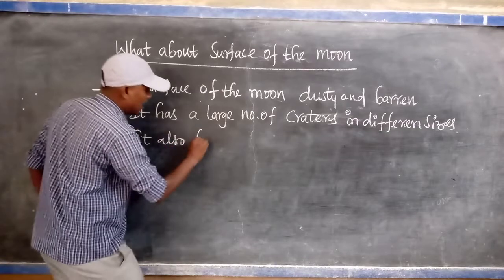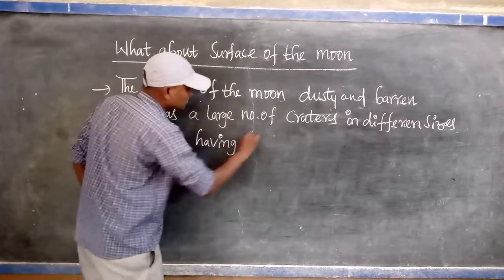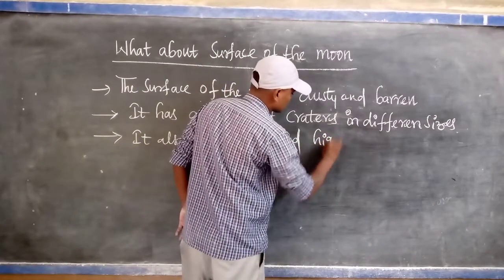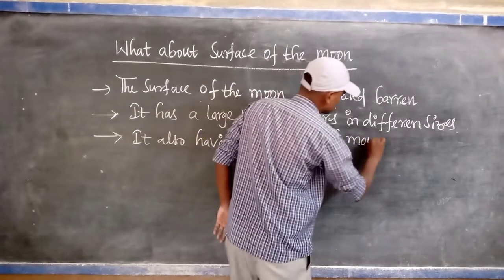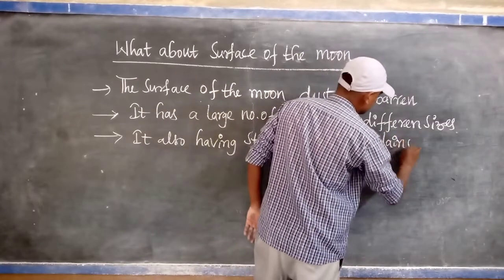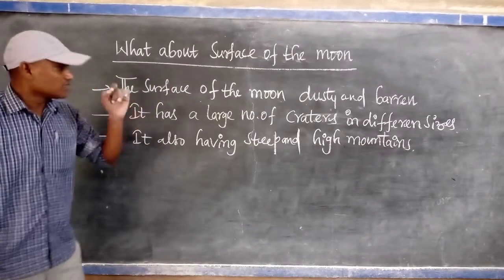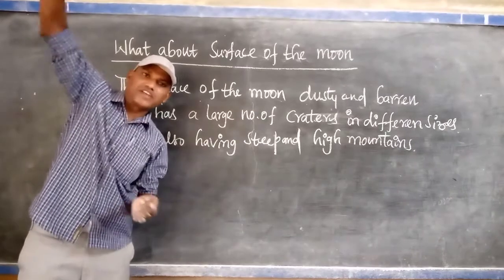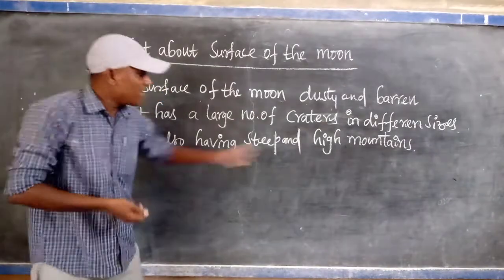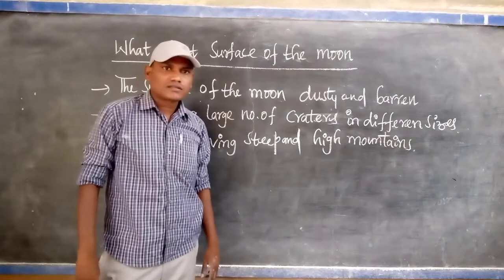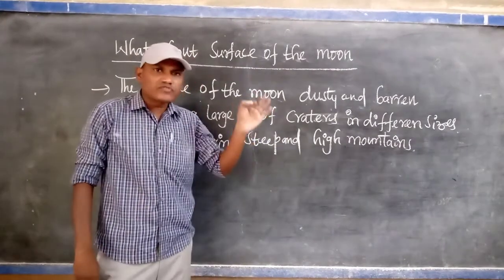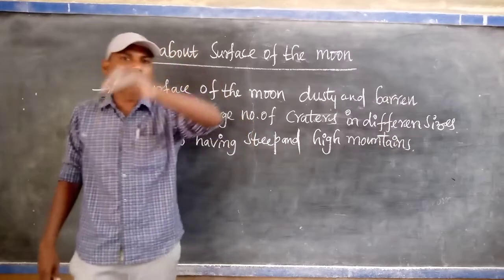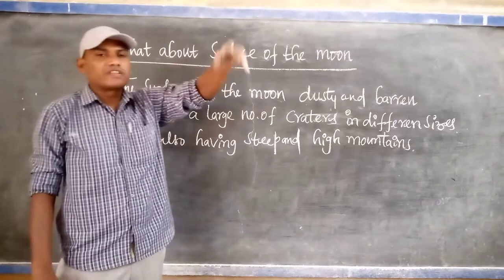It also has steep and high mountains. The surface of the moon also has steep mountains. Steep means a single straight incline. And some of the mountains are much higher than the mountains on the surface of the earth.